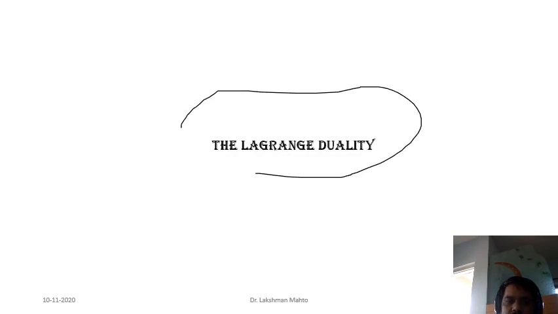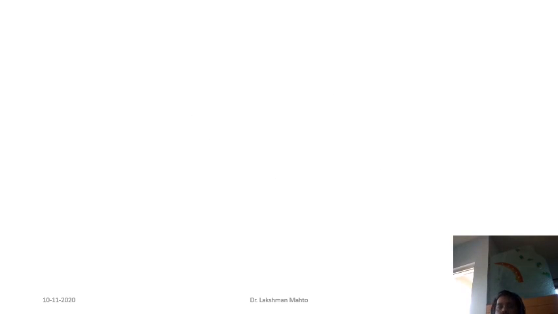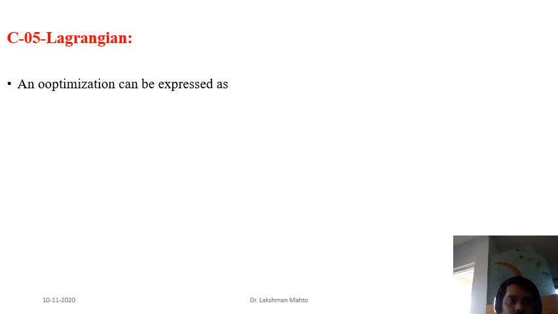It is important to discuss in order to solve an optimization problem in a much easier way. Today we will introduce only the Lagrangian, and in the next class I will discuss Lagrange duality in detail, because we don't have much time. We have just around 5 minutes. So how can we define the Lagrangian for a given optimization problem?